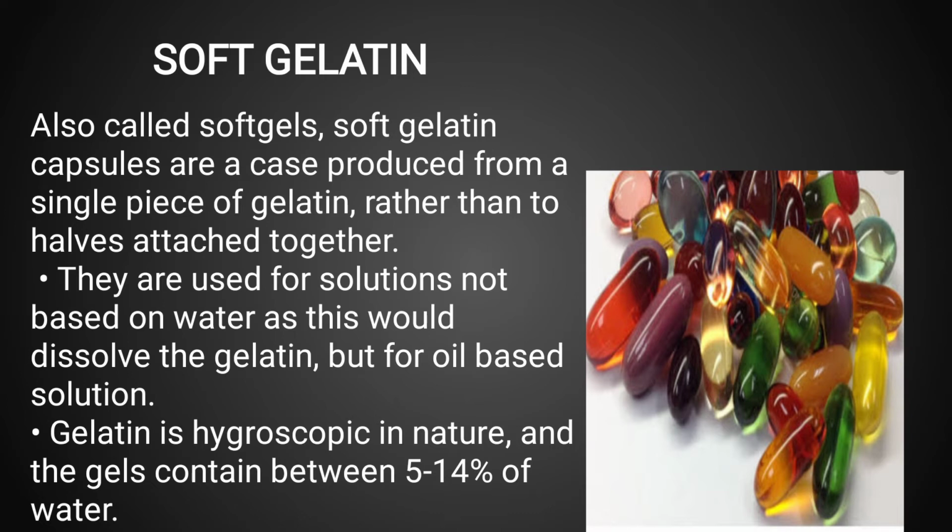They are used for solutions not based on water, as this would dissolve the gelatin, but for oil-based solutions. Gelatin is hygroscopic in nature and the gels contain between 5 to 14% of water.